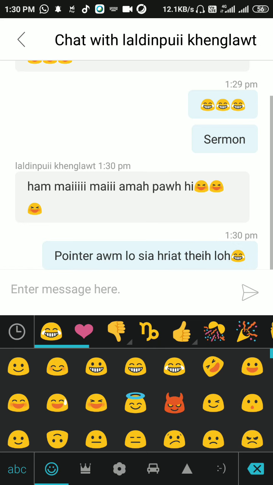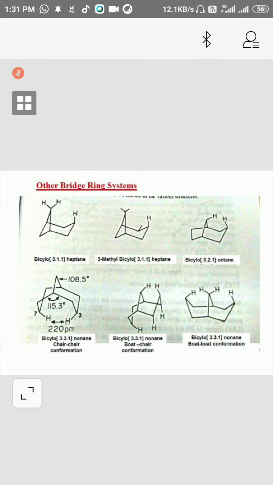So in that case, you will give numbering. First carbon is this. One, two, three. One, two. This name is not correct. Here should be 1, 2.